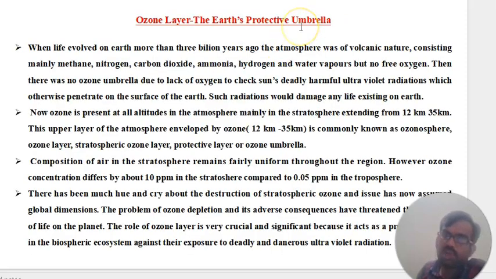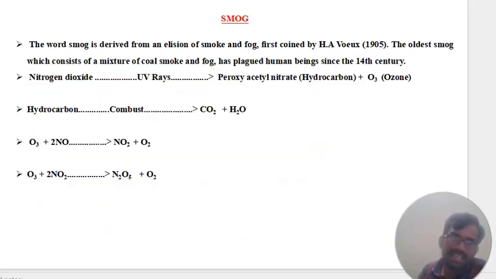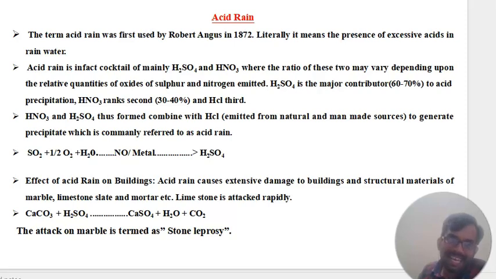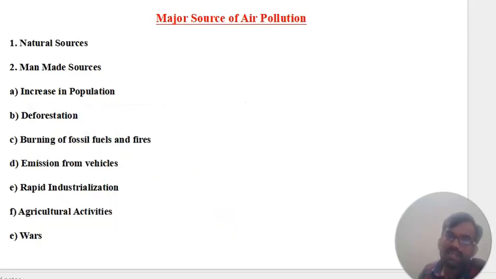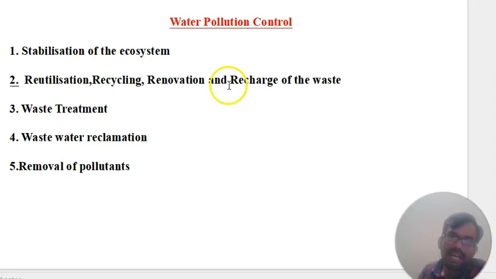Then you can see the ozone layer. Simply we call it the earth's protective umbrella. What is happening in the ozone layer? I wrote very few points other than what is in Google. You can read these and understand very clearly. And you can see here what smoke is and clearly understand what is happening in acid rains, what the major sources of air pollution are and what the water pollution controls are.